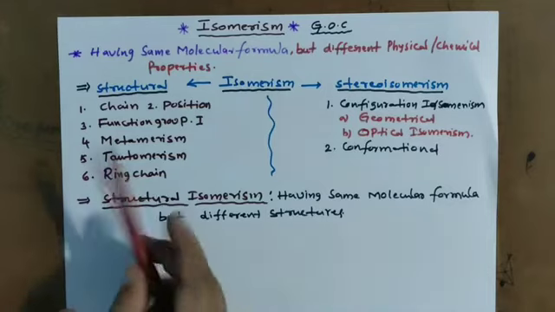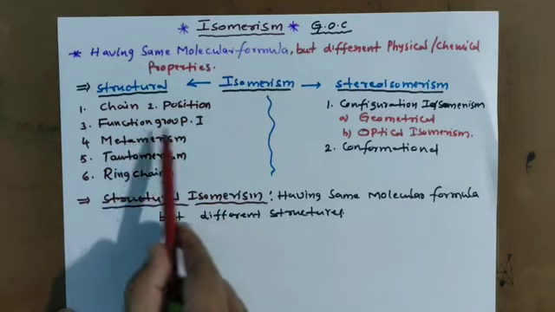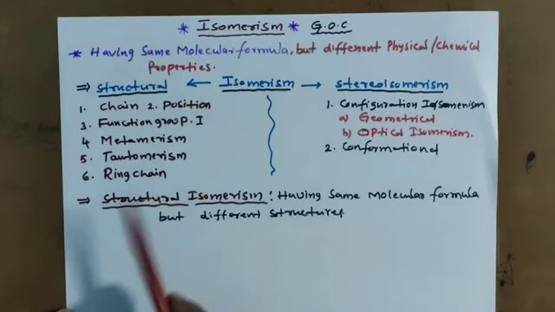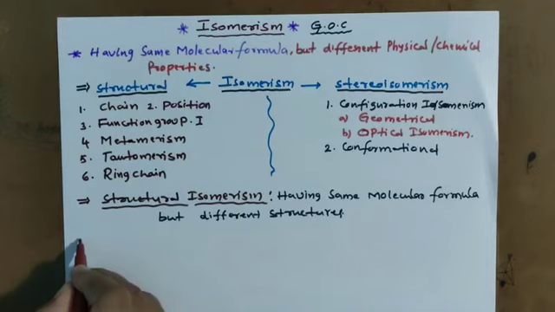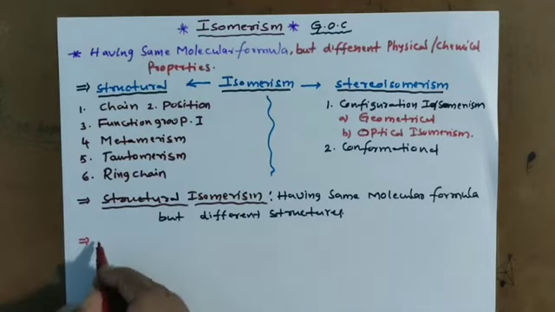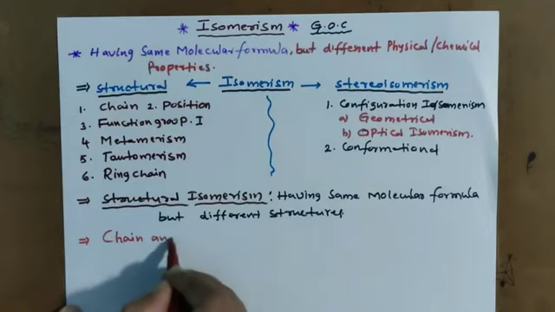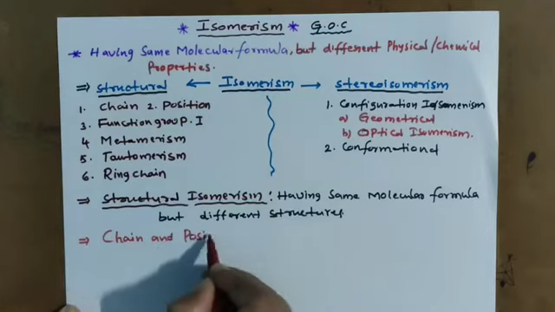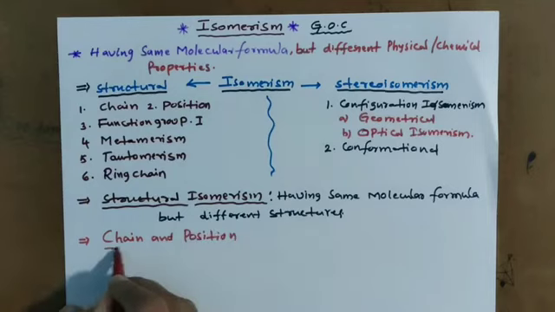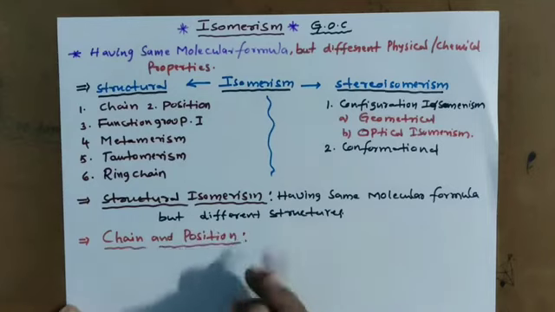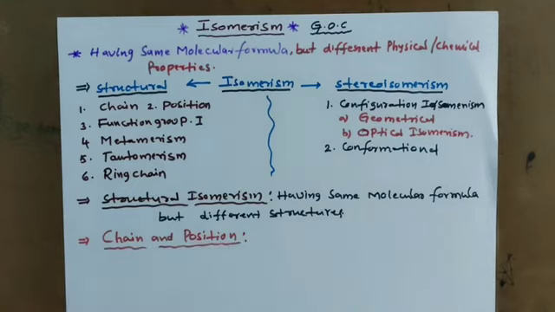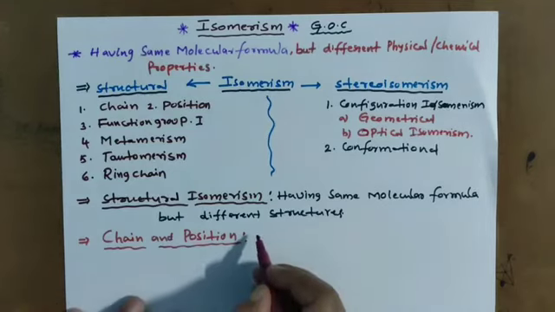Here I have given six types: chain, position, functional group, metamerism, tautomerism, ring chain. Of these six types, today I am going to explain chain isomerism and position isomerism. Today we are discussing chain and position isomerism in detail. Let me go for that. What is the meaning? Very simple.